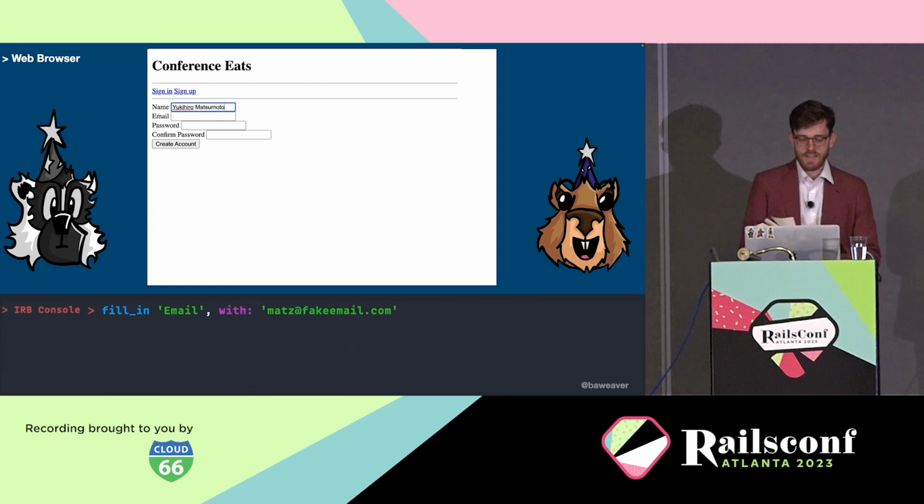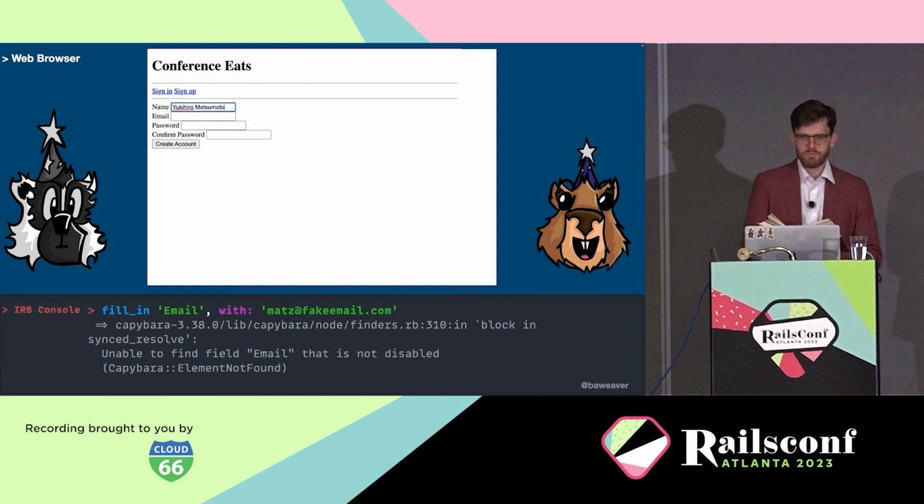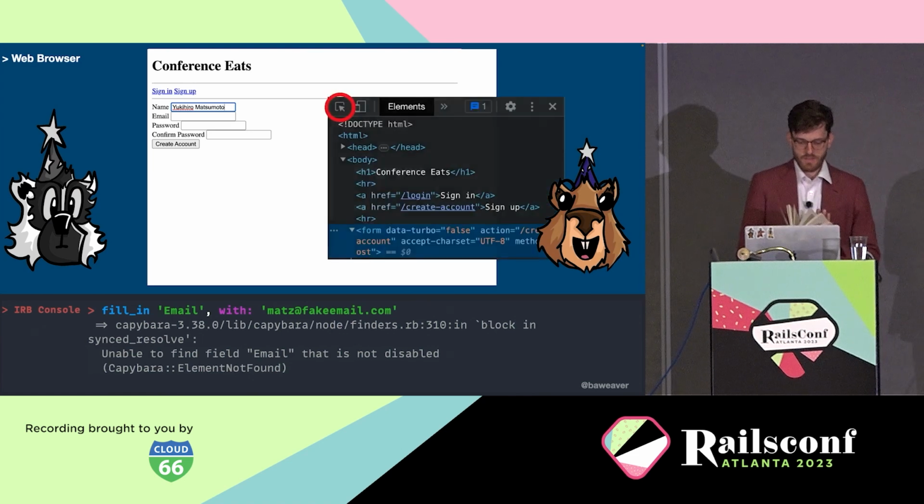Press enter and, oh, that's interesting. Oh, right, it used to be called login, but I thought that wasn't very clear, so I called it email instead. Well, let's take a look at the web console real quick and see what exactly we have there.